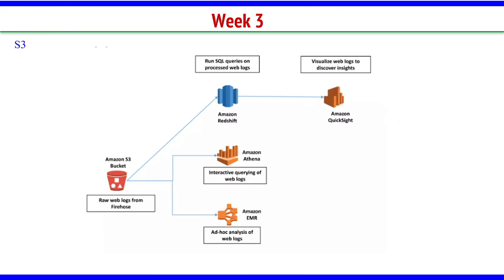When you store data in an S3 bucket, you can run SQL queries using Amazon Redshift, or you can write SQL like queries using Amazon Athena. EMR is for Elastic MapReduce. This is for big data, Hadoop related tasks. Once you bring the data in and write queries using Redshift, you can even use QuickSight. So these are all linked services with Amazon S3.